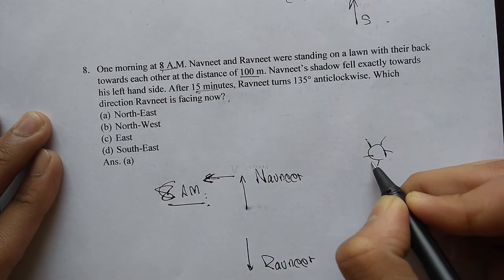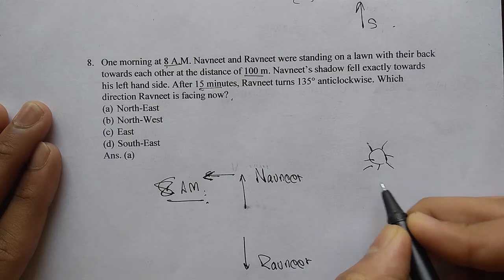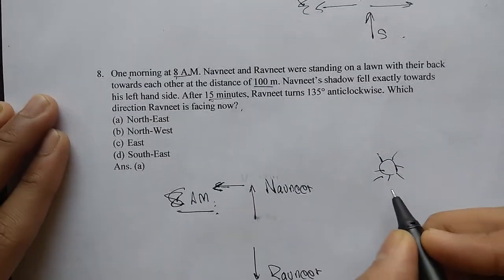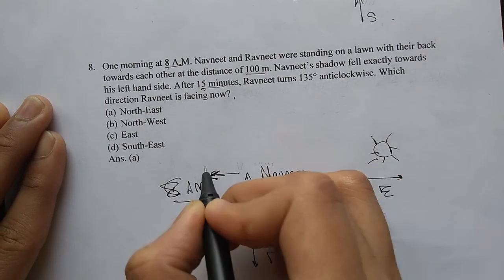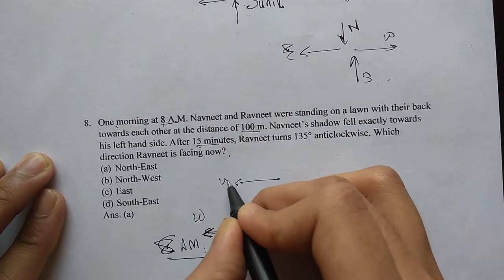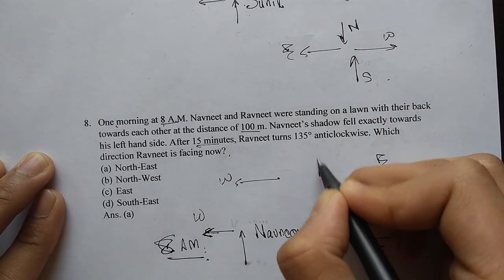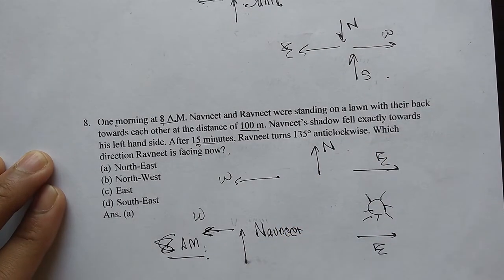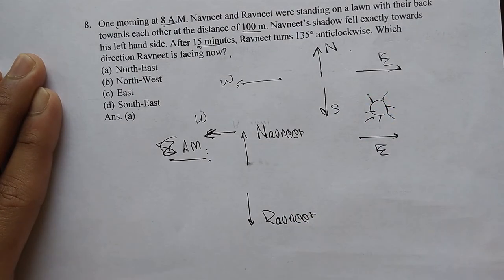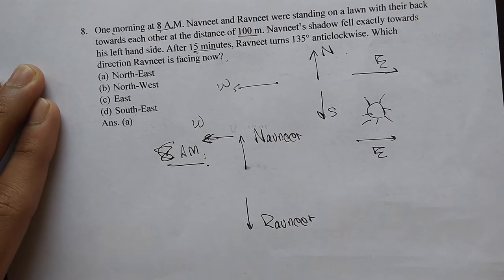The sun will be here. Now if the sun is here, and also it's morning, so the sun will be in the east. That means this direction will be the west. And if this is the west and this is the east, then Navneet must be facing in the north, and Ravneet must be facing in the south. Okay.